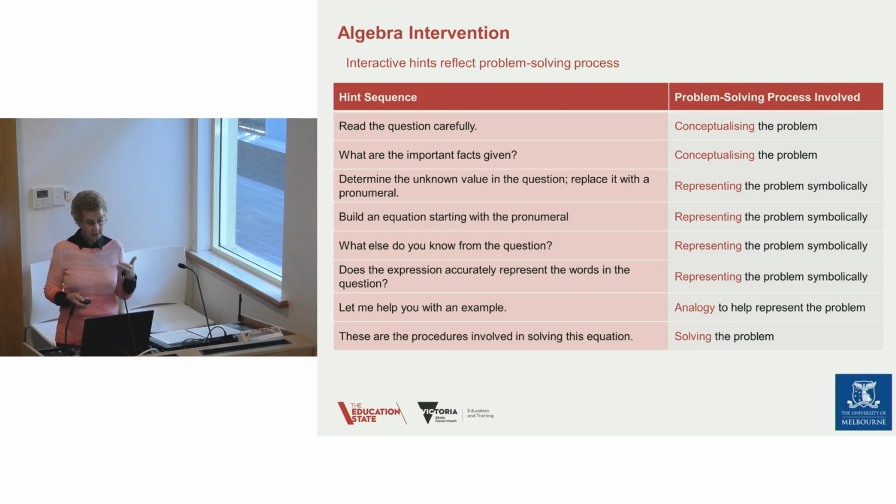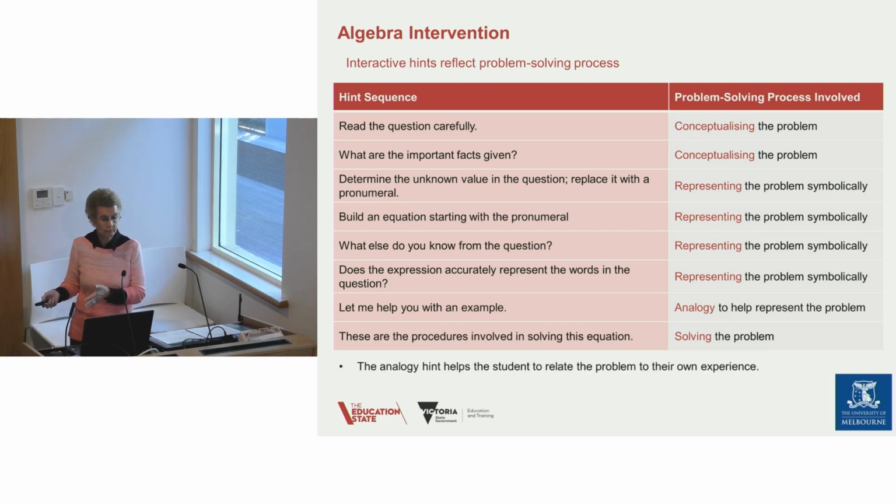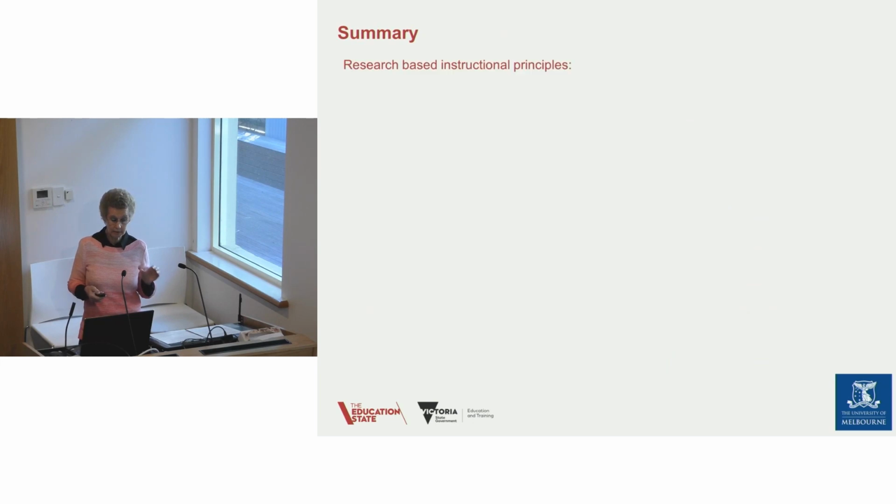Sometimes students get blocked when they're trying to make this expression if the problem is quite complicated. And you may need to give an analogy. This is still a representational skill, but the analogy is relating it to perhaps themselves and their siblings. And this analogy hint will help contextualize the problem and help them make this step.